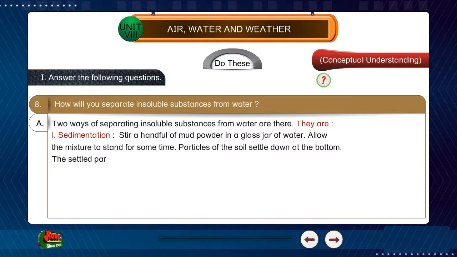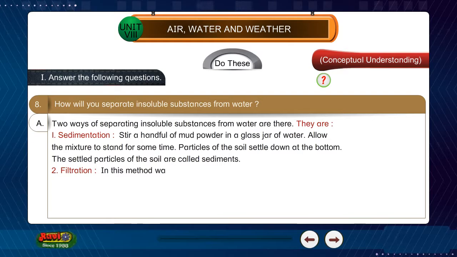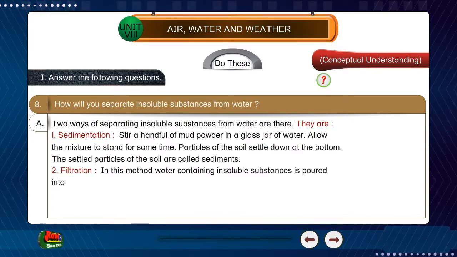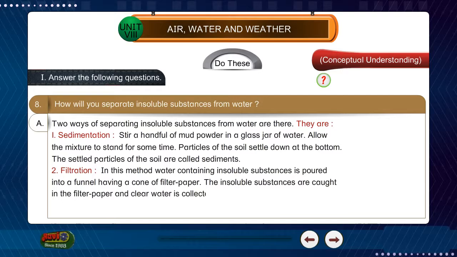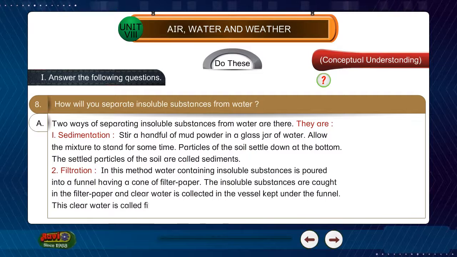The settled particles of the soil are called sediment. 2. Filtration. In this method, water containing insoluble substances is poured into a funnel having a cone of filter paper. The insoluble substances are caught in the filter paper and clear water is collected in the vessel kept under the funnel. This clear water is called filtrate.